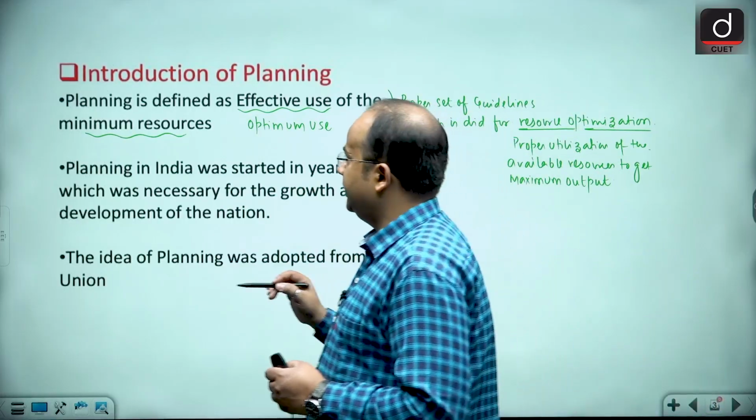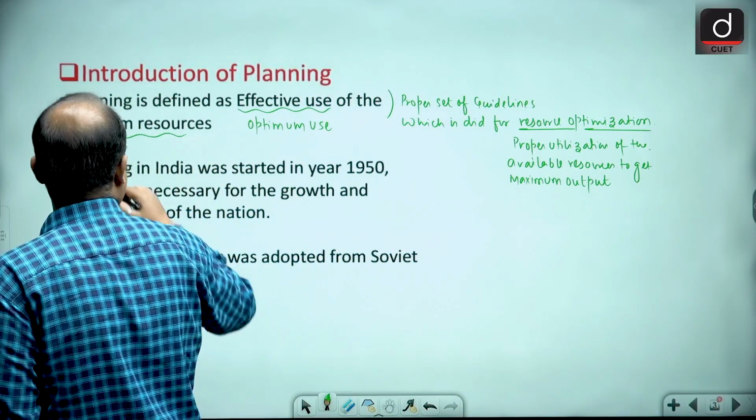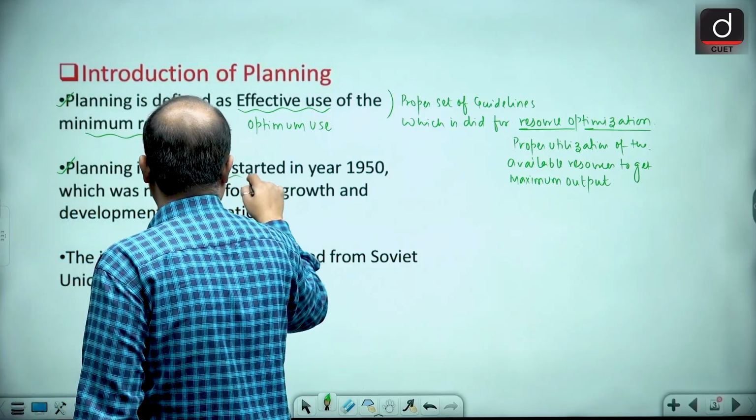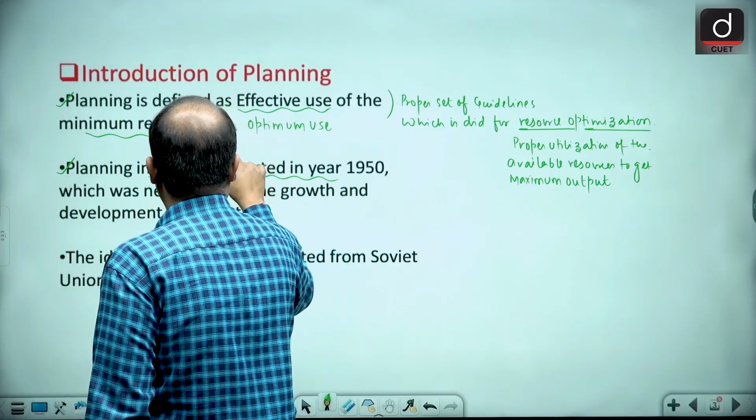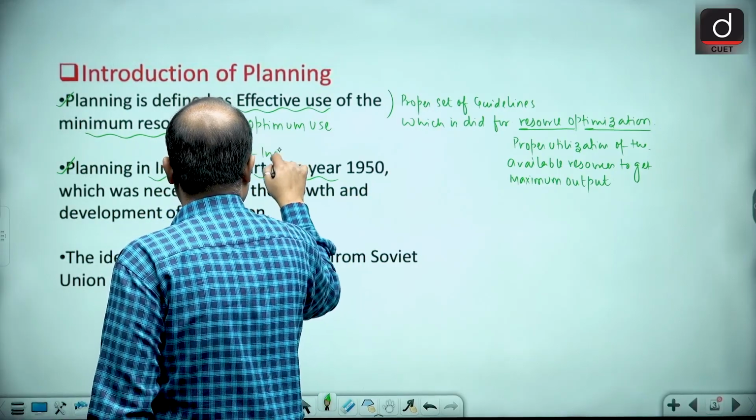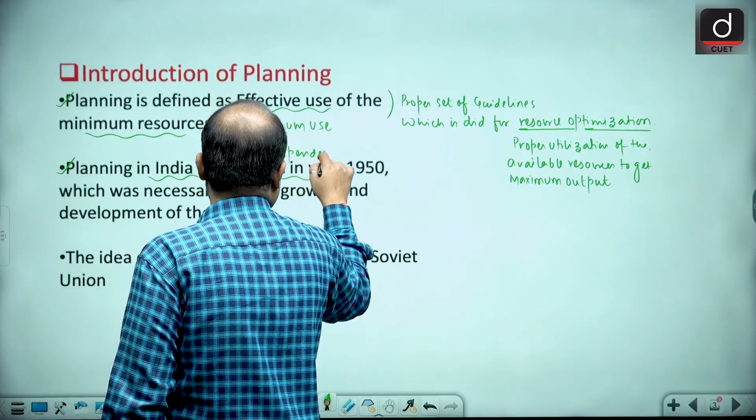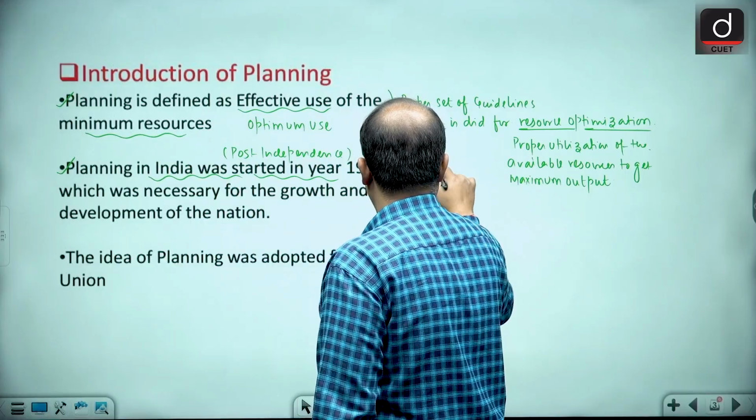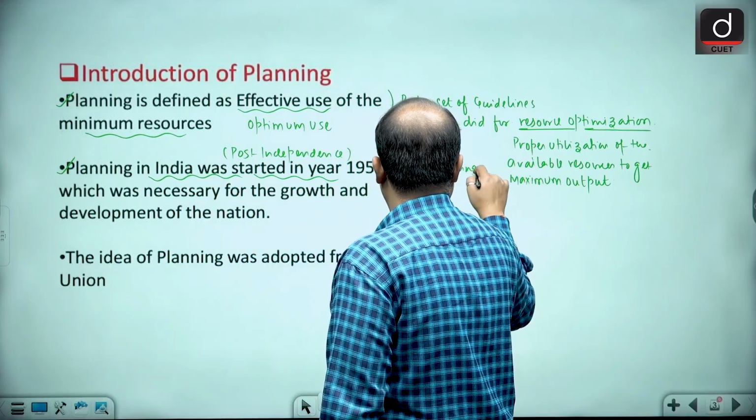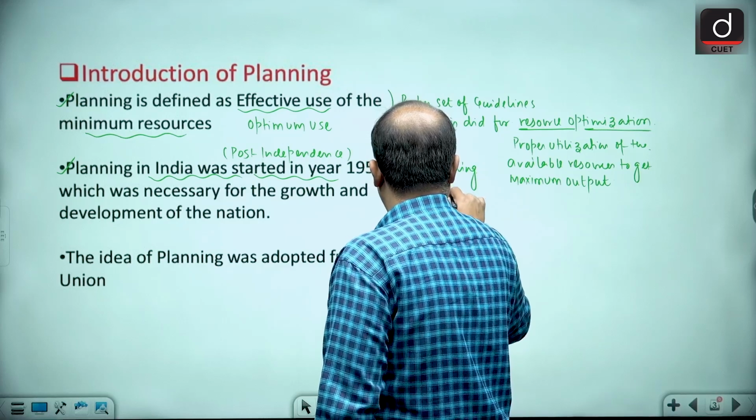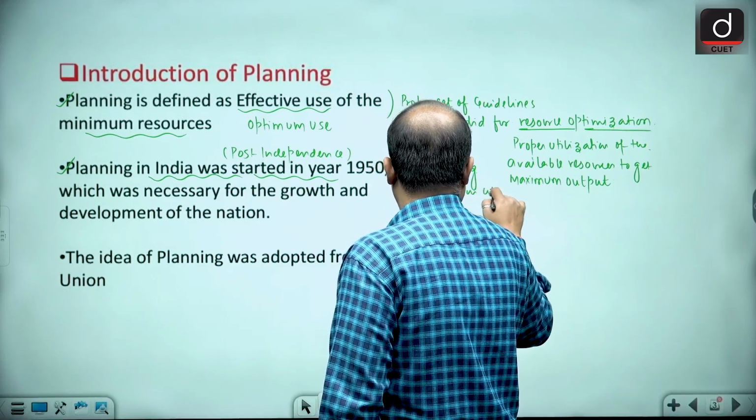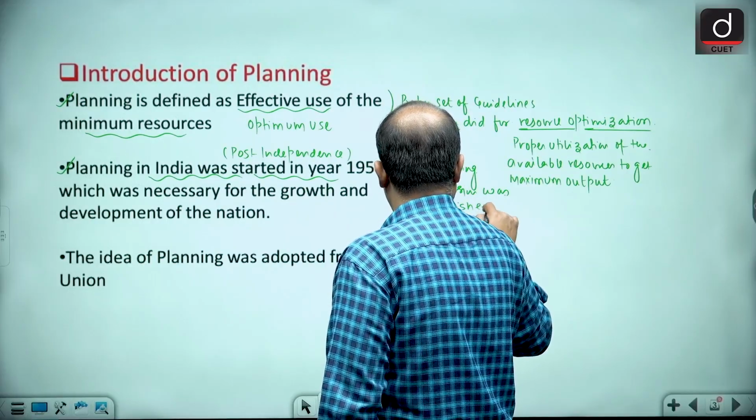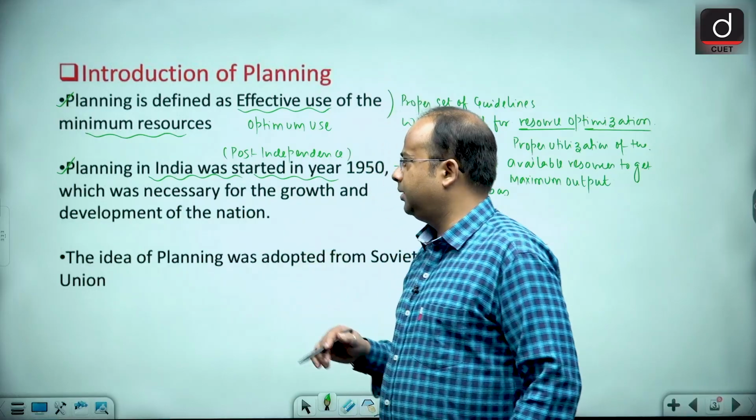Now guys, planning in India, when did it start? Planning in India started in 1950, post independence. And in 1950 the Planning Commission was established for the maximum use of the minimum resources.